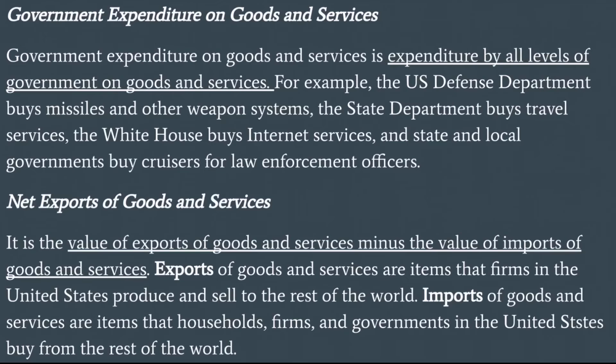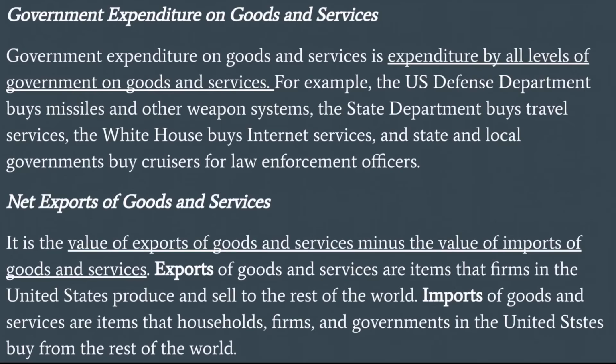Government expenditure on goods and services. Government expenditure on goods and services is expenditure by all levels of government on goods and services. For example, the US Defense Department buys missiles and other weapon systems. The State Department buys travel services. The White House buys internet services, and the state and local governments buy cruisers for law enforcement officers.